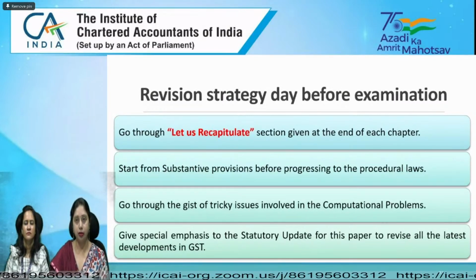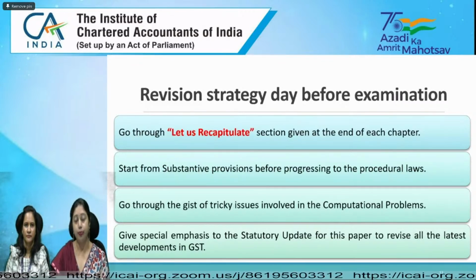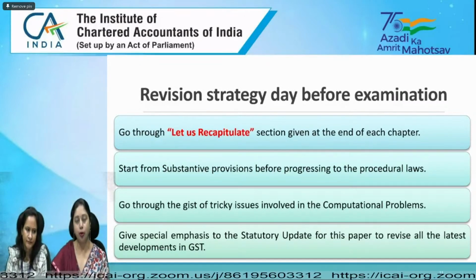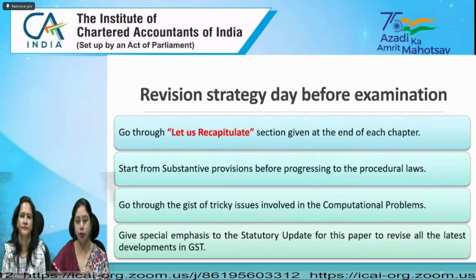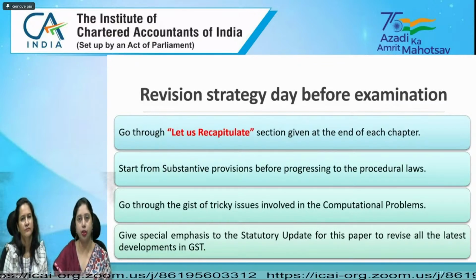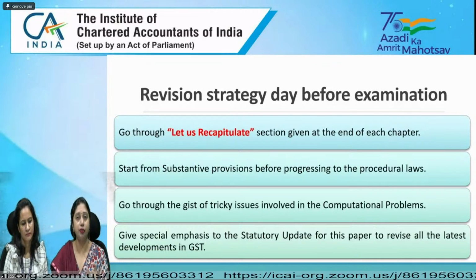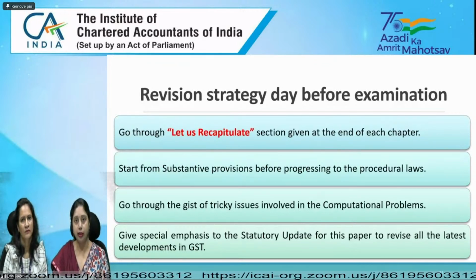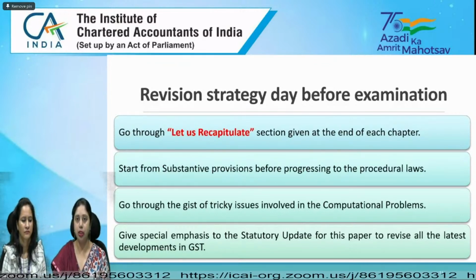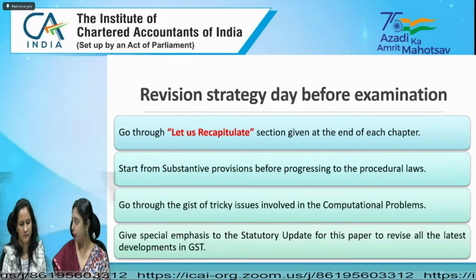And those who have not yet done it can do it right now. They should see all the computational problems, whatever tricky, difficult questions they find in the test your knowledge section or any computational problem, where they find it has some tricky issue or some difficult point which they should revise before the examination. Prepare a list of that and revise it before the examination day. Then give special attention. Do you want to add something to it, Swati?